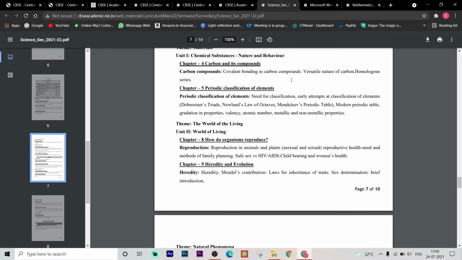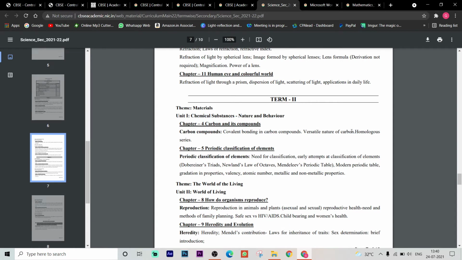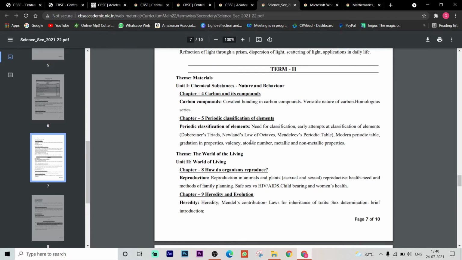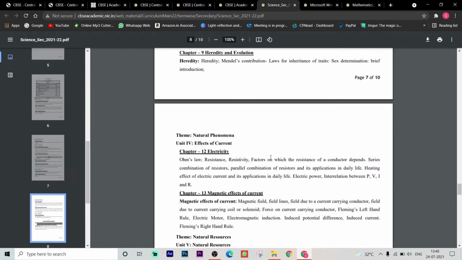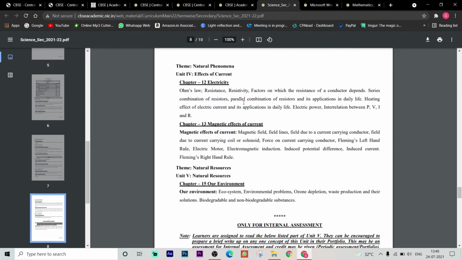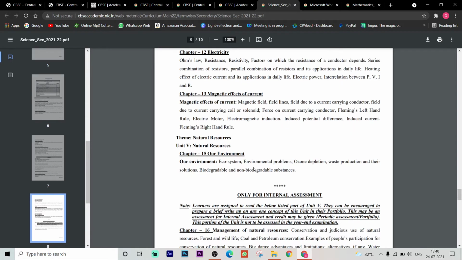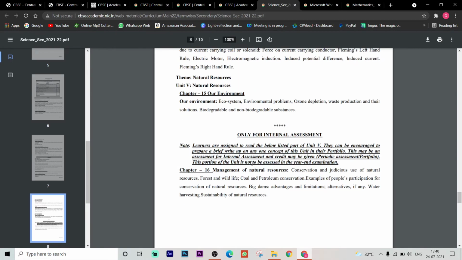So term 2, if we see, carbon and its compounds: the same covalent bonding, versatile nature of carbon, homologous series only. Next one is periodic classification of elements, reproduction and heredity. In physics, if you see, electricity and magnetic effects of current. Next is our environment topic from natural resources. So management of natural resources, that topic is for portfolio.